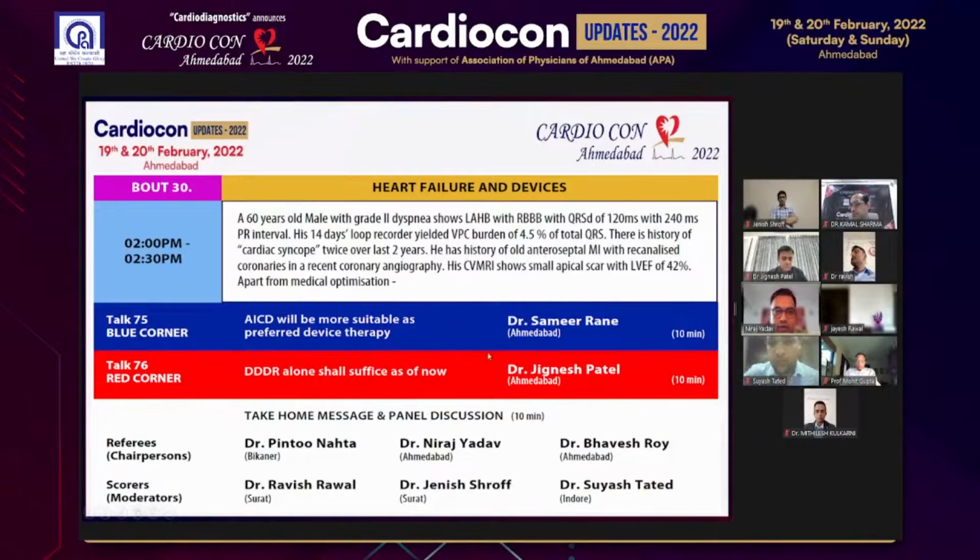And there is history of cardiac syncope twice over last 2 years. He has history of old anteroseptal MI with recanalized coronaries in a recent coronary angiography. This is proven by cardiac MRI, also showing small apical scar with ejection fraction of 42%. Apart from the medical optimization, what this patient should be offered.